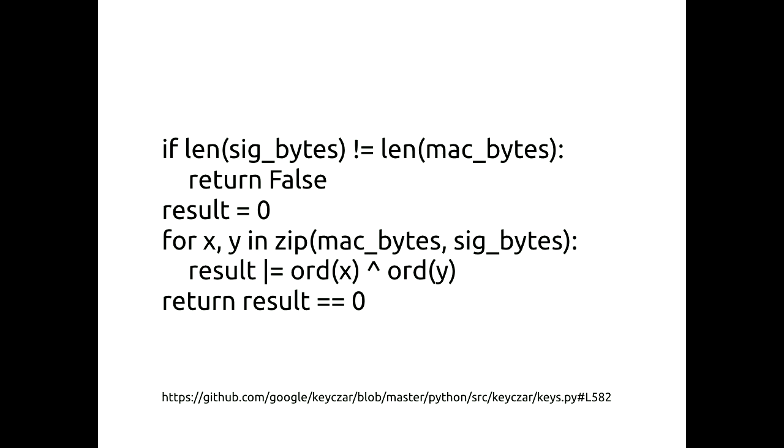The fix, by the way, was to use a constant time compare function. They chose this one, which works just fine. If you want to understand how it works, we can talk about it after the talk. Anyway, this got fixed in Keyczar in 2009. But notably, if Google got this wrong, then all of us here probably could get it wrong too.